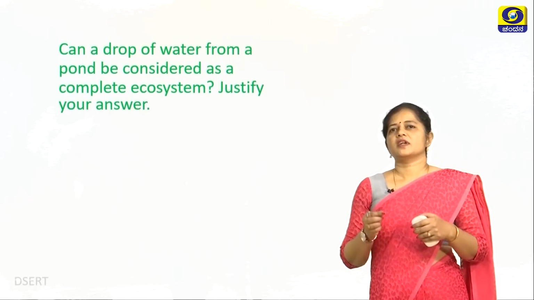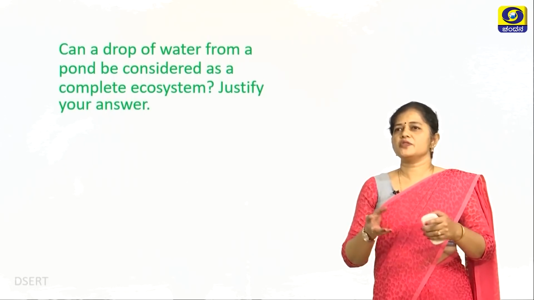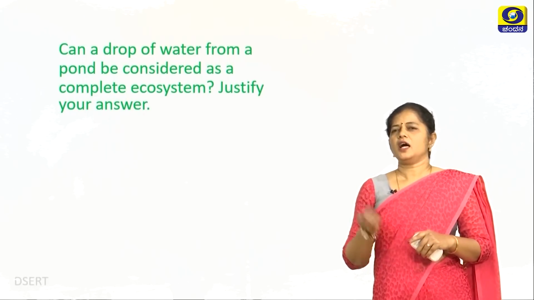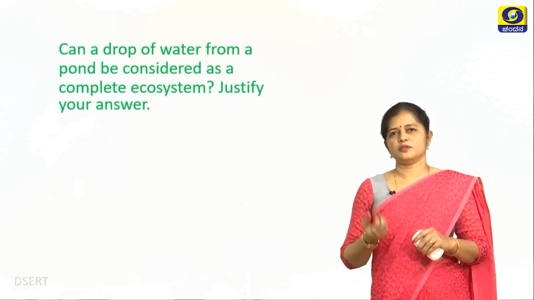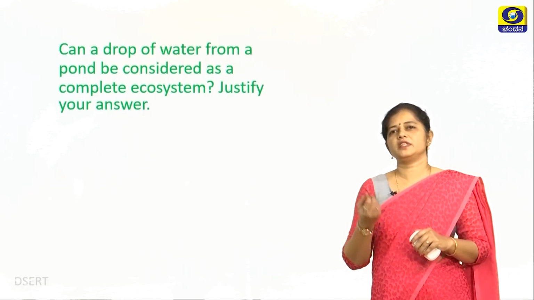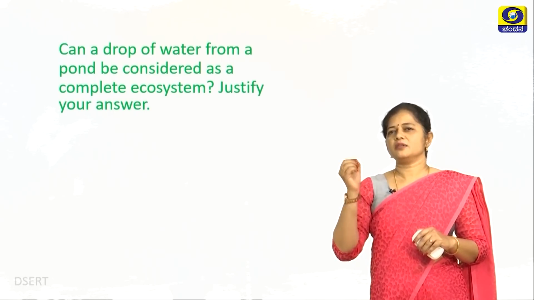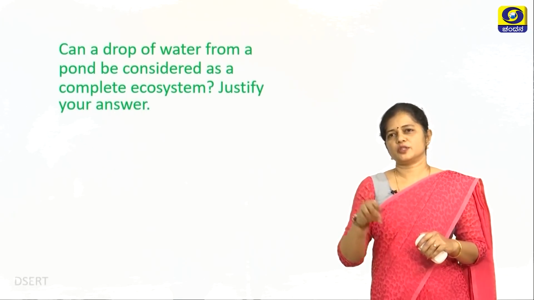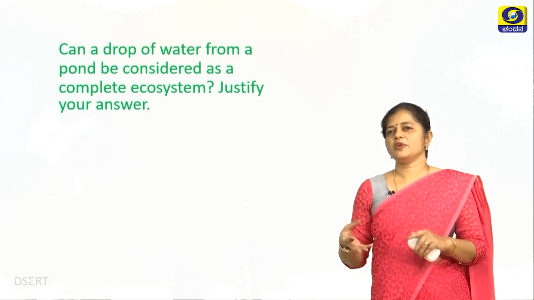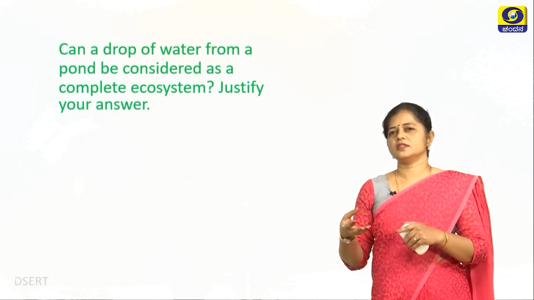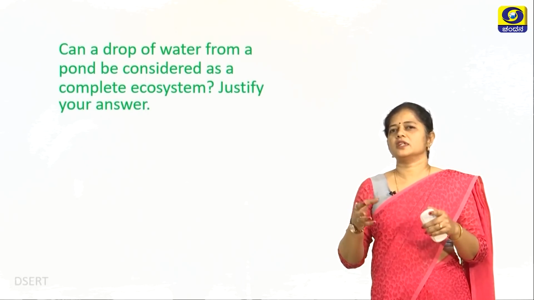There is another question. Can a drop of water from a pond be considered as a complete ecosystem? Now you have to justify your answer for this. Just a drop of water from a pond, can you consider it as a complete ecosystem? Definitely you can call this a complete ecosystem, because in a drop of pond water you can see there are microorganisms. The phytoplanktons are there, which are the producers, and there are zooplanktons, which are in turn eaten by the small fish, and there are abiotic components like the air, the water, the salts, the minerals, etc. So this makes a drop of water a complete ecosystem.